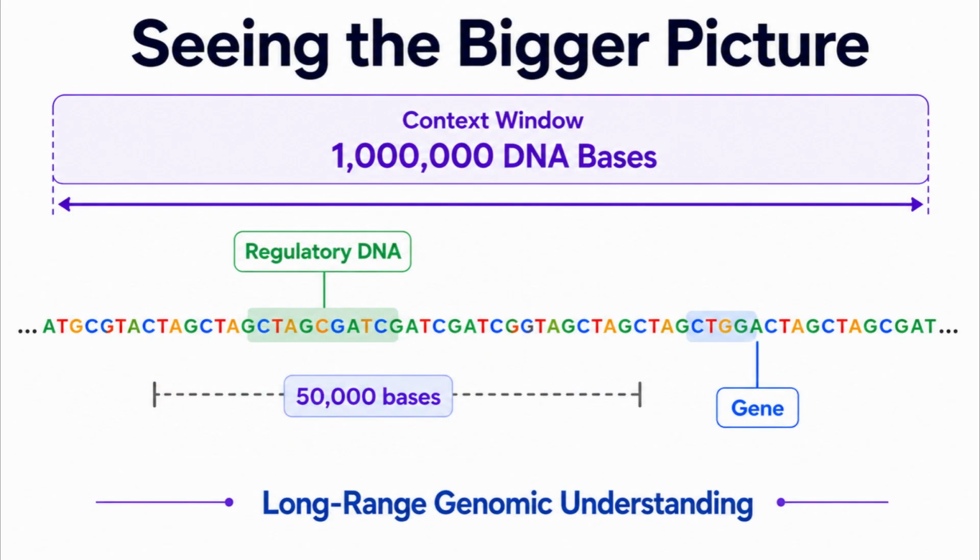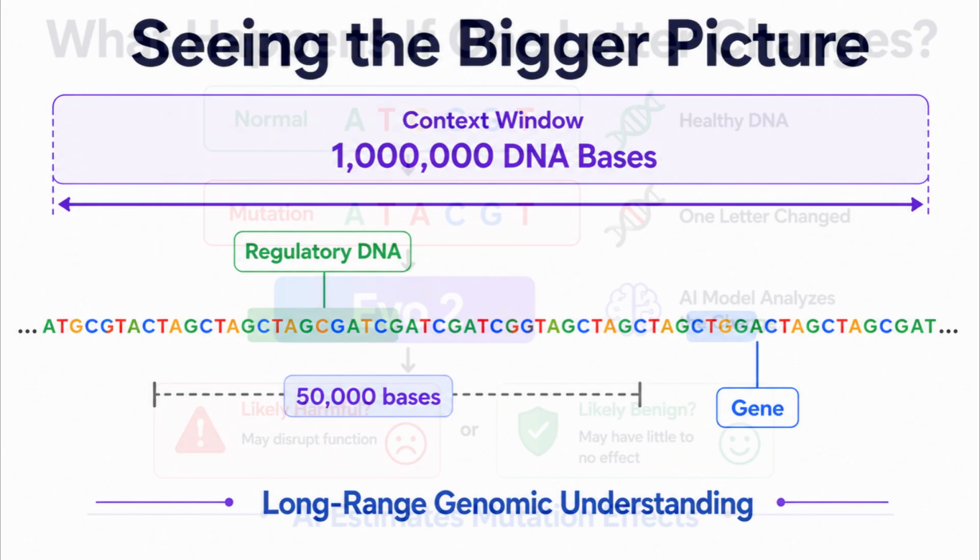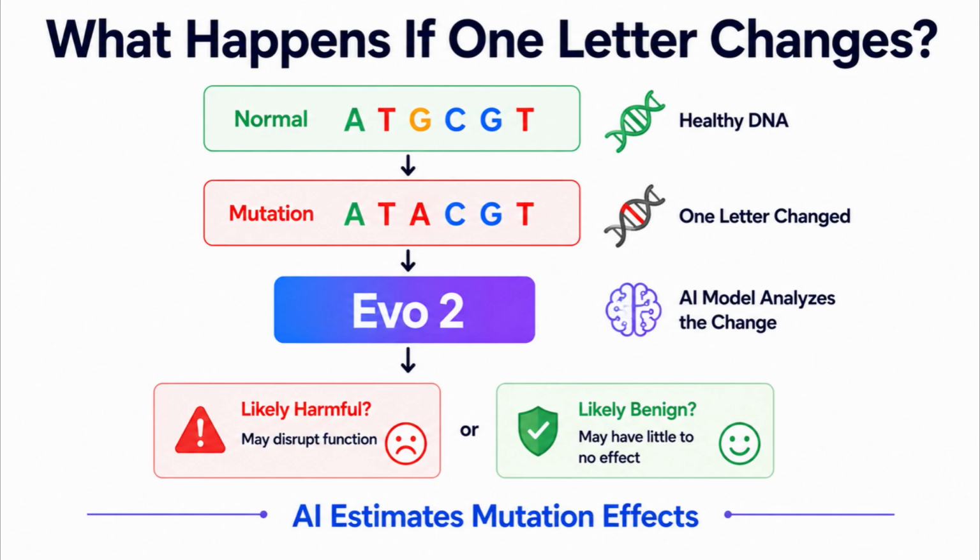Many important DNA elements are separated by thousands or even hundreds of thousands of bases. EVO2 can analyze up to 1 million DNA letters at once, allowing it to connect distant regulatory elements with the genes they control. Even a single DNA mutation can change how a gene works.